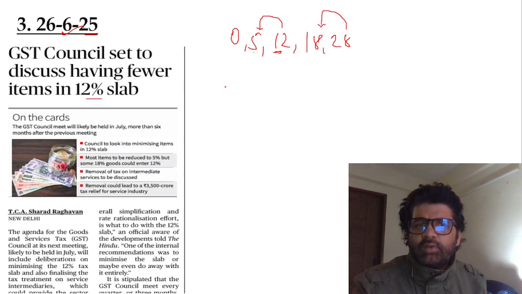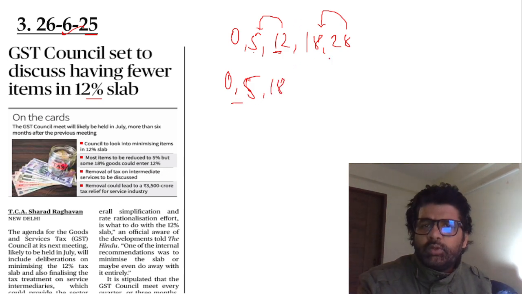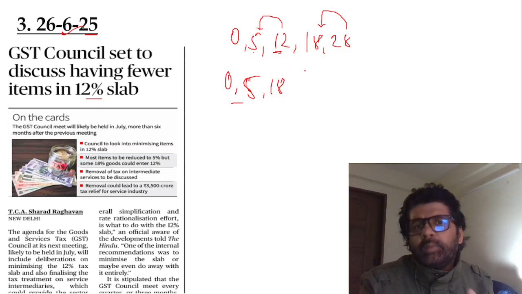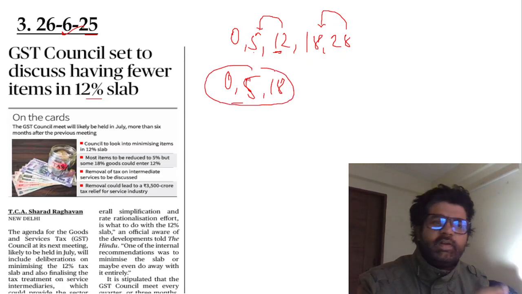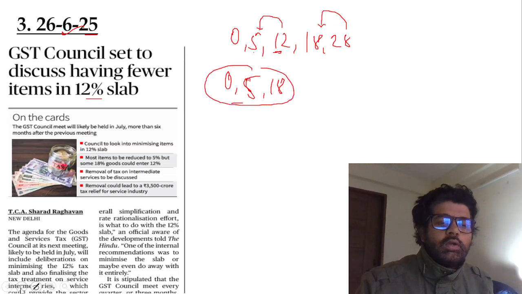So basically they are trying to have 0, 5, and 18, with maximum goods in these. That does not mean they have completely abolished 12 and 28. They are there, but with very minimal items. Most of them are in 0, 5, 18, because that was one of the criticisms of GST.